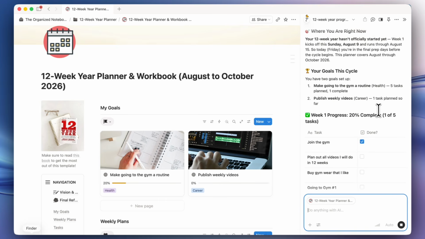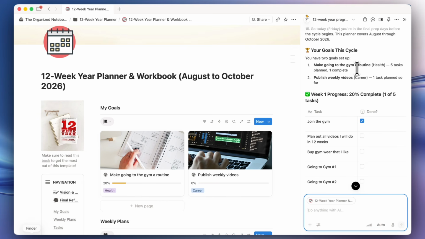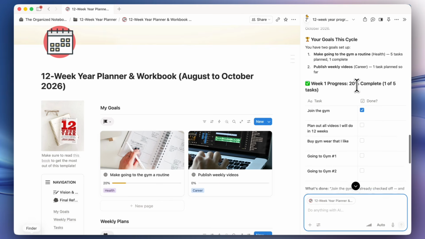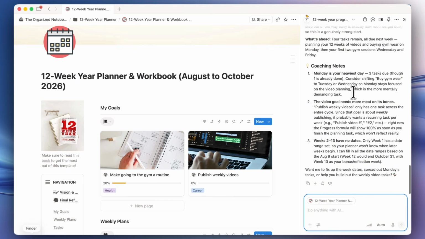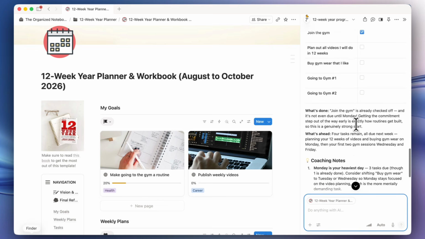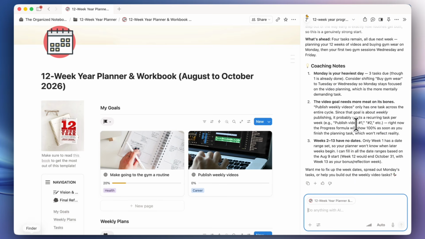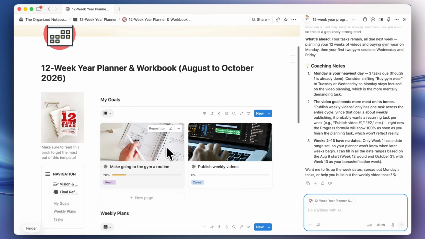Okay, so here you can see sort of what the AI has come up with. So it says your 12-week year hasn't officially started yet. So since I started putting things from Sunday, you can see it here. The goals: making gym a routine, publish weekly videos, and even this kind of handy checkbox. And that's really nice. Coaching notes, you can see Monday is the heaviest day. Video goals need more meat on its bones. 2 to 13 have no dates. So you can see that this can be a really good sort of coach for you the more you actually put information inside of your 12-week year planner and workbook.